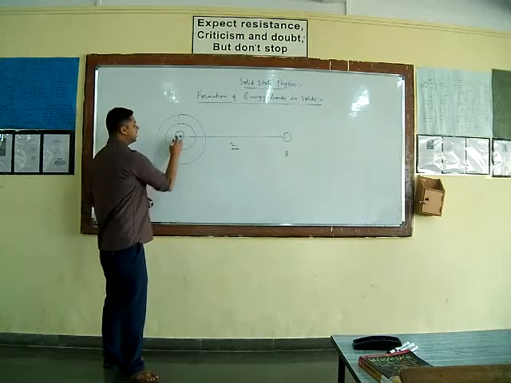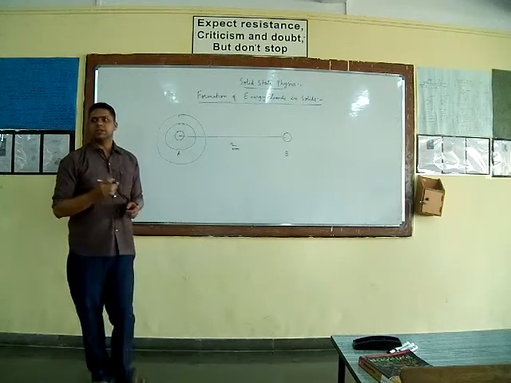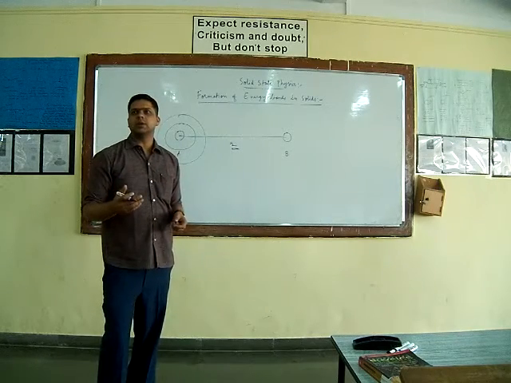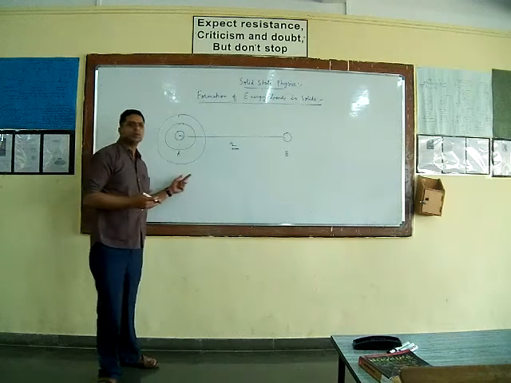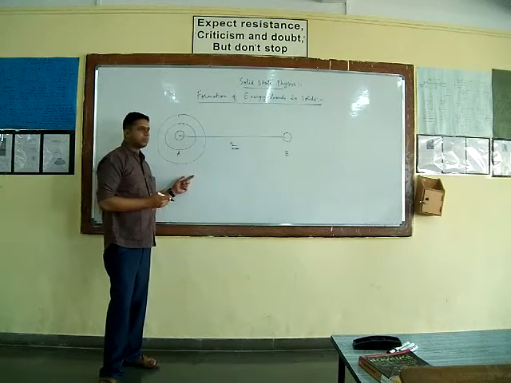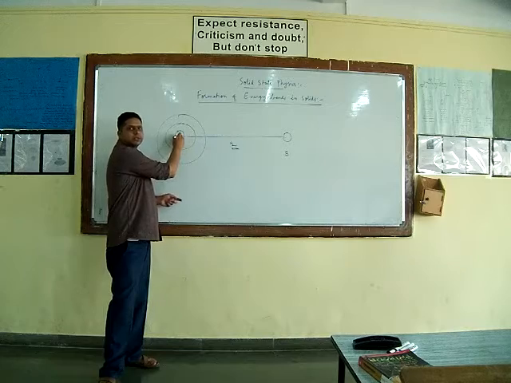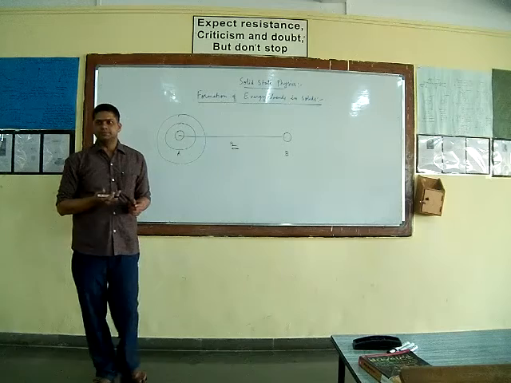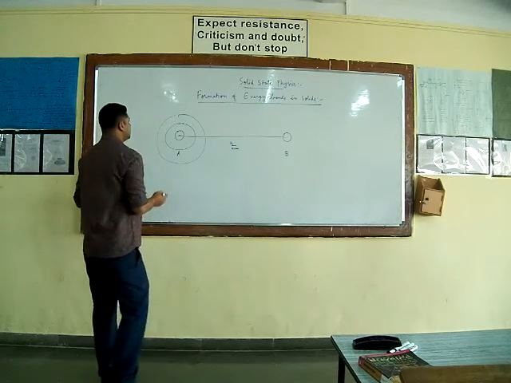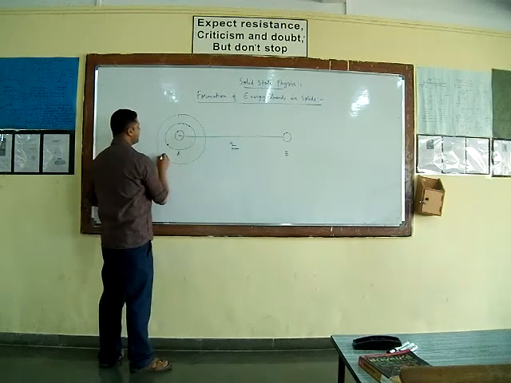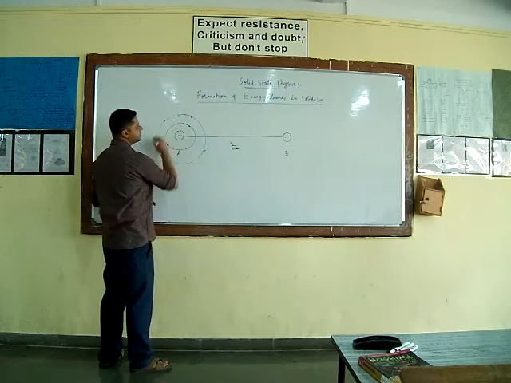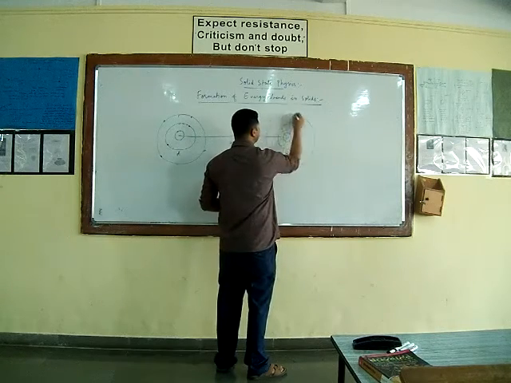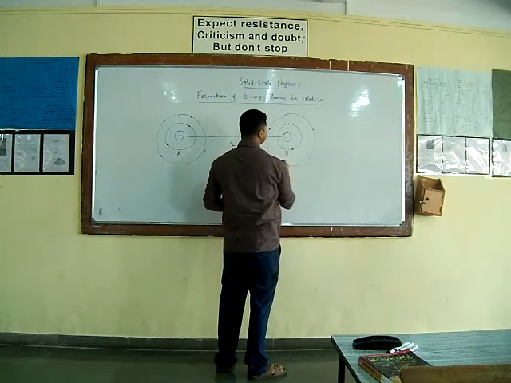And you know that the number of protons present inside the nucleus is exactly equal to the number of electrons which are revolving in various orbits around the nucleus, because the atom as a whole is electrically neutral. So the number of positive charges inside the nucleus should be exactly equal to the number of negative charges which are revolving around the nucleus. So here this atom A has a large number of electrons which are revolving in its various orbits. This atom B is also having a large number of electrons which are revolving in various orbits.